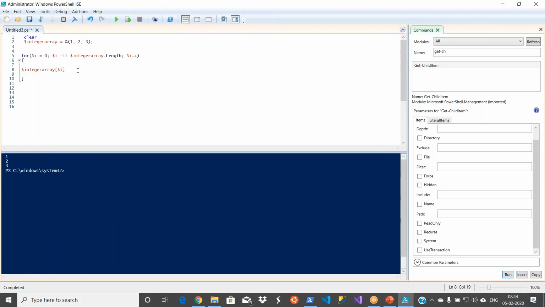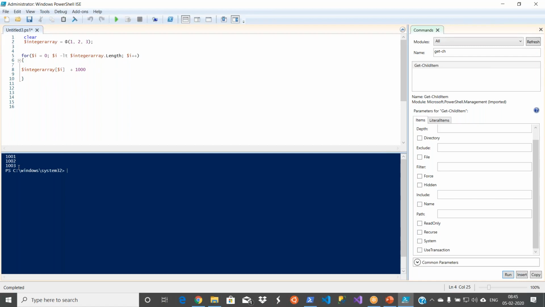If you want to do some sum, you can say plus, or let us say simply plus thousand, just for a demonstration. Let's do this. Now it becomes 1001, and the next value 1000 plus 2, 1000 plus 3. So that's how you can loop through the values and apply your logic on your data.